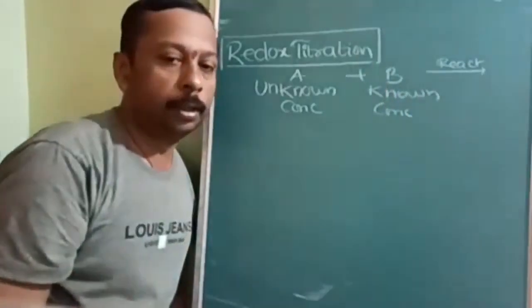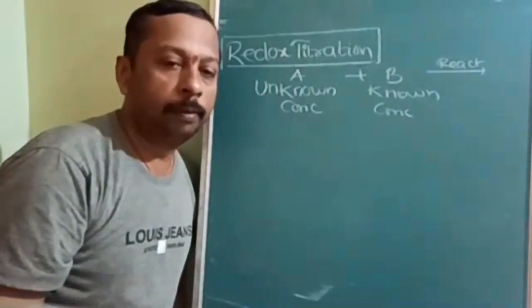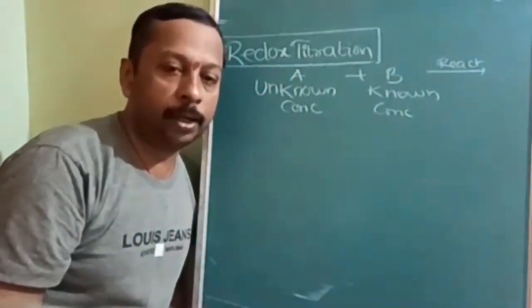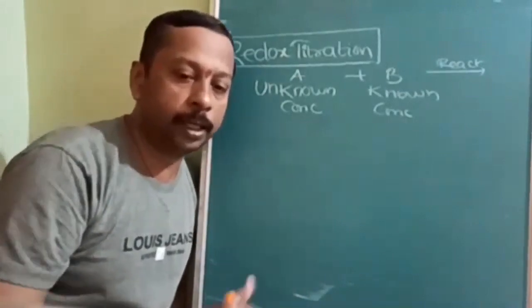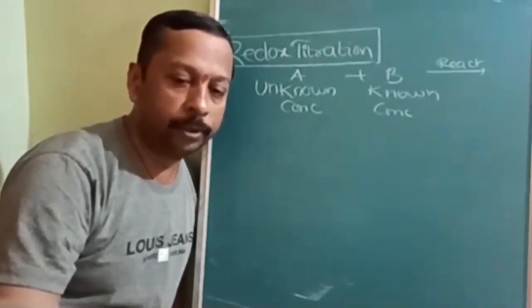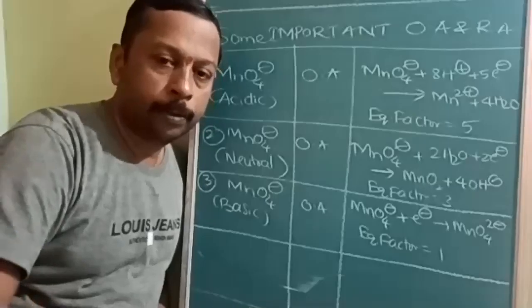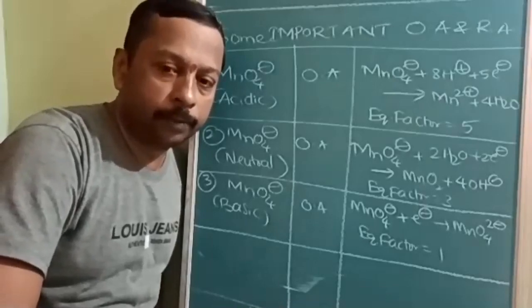Now, if the substance whose concentration is unknown is titrated using a reducing agent, it is called oxidimetry, and if using an oxidizing agent, it is called reductometry. This is about redox titration. I will give you some details about oxidizing and reducing agents with some examples and reactions. There are a lot of oxidizing and reducing agents; I will be covering most of them.